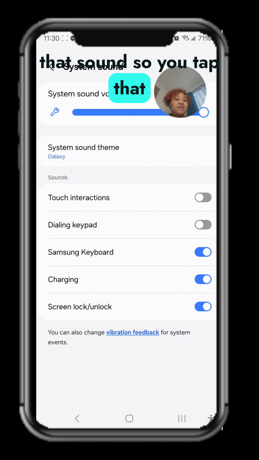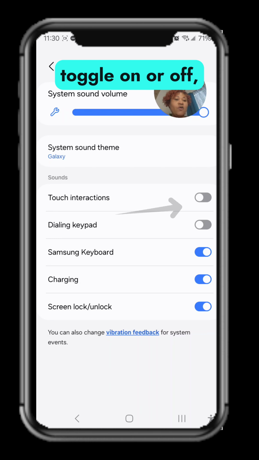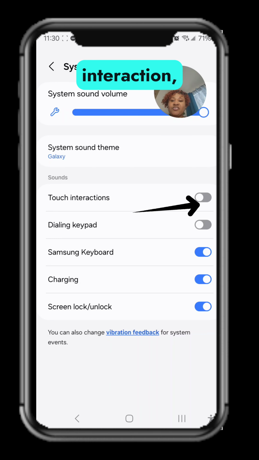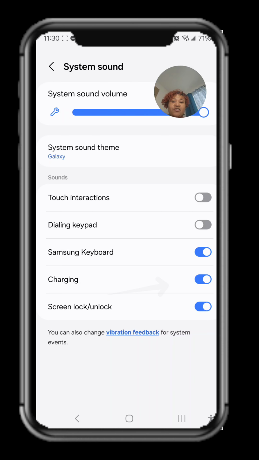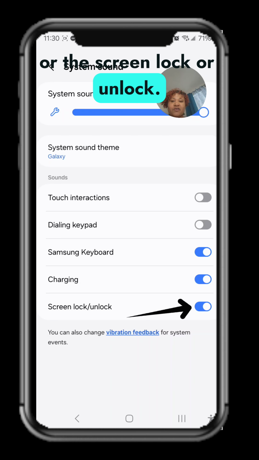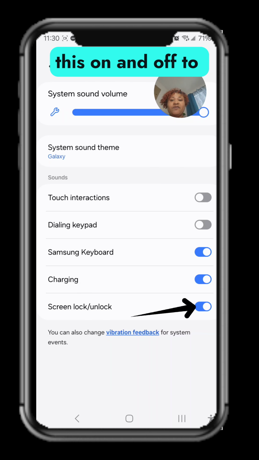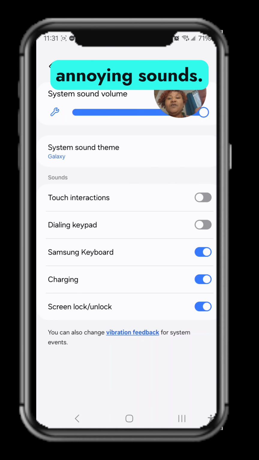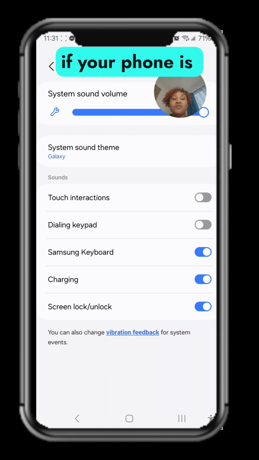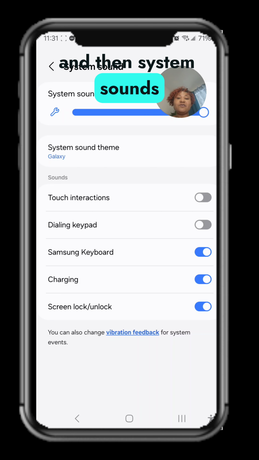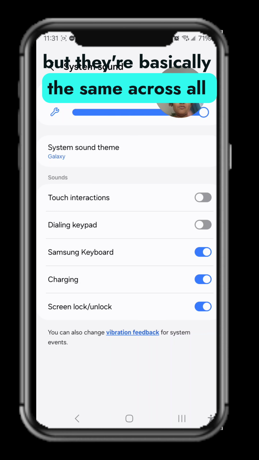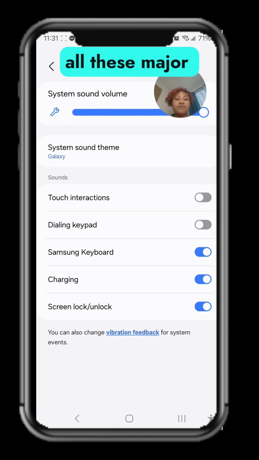So you tap that and you toggle on or off the touch interaction, the dialing keypad, the Samsung keypad, the charging, or the screen lock or unlock. You toggle this on and off to disable those annoying sounds. But just in case your phone is different, some versions may have this under advanced settings. You go to advanced settings and then system sounds, but they're basically the same across all these major brands.